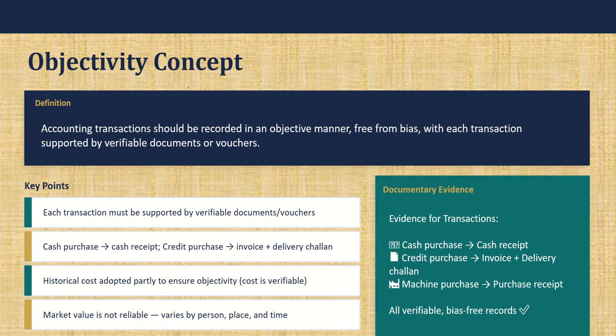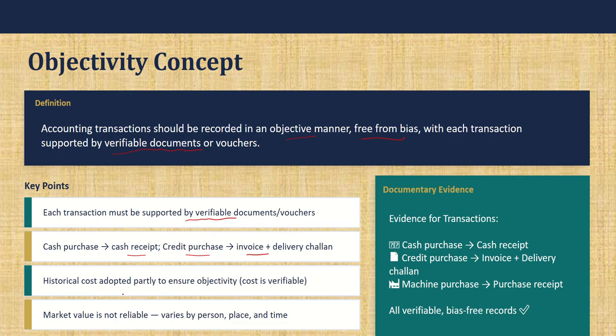Then the objectivity concept. Accounting transactions should be recorded in an objective manner. How should it be? It should be free from bias. Each transaction should have verifiable documents. Yes, each transaction must be supported by verifiable documents so that we can avoid fraud. Okay, so for a cash purchase, there should be a cash receipt. If there is a credit purchase, there should be an invoice.